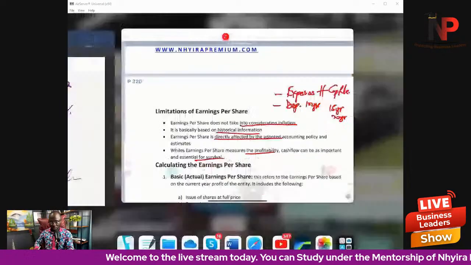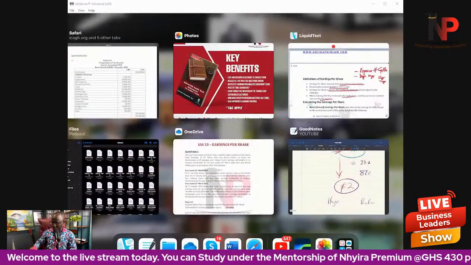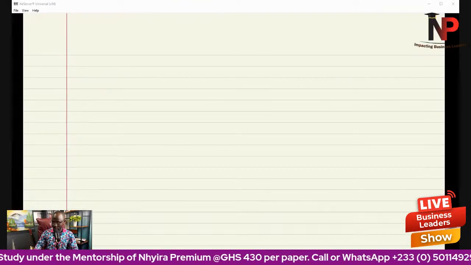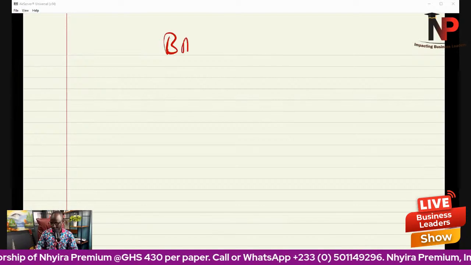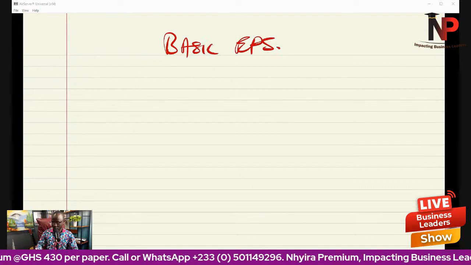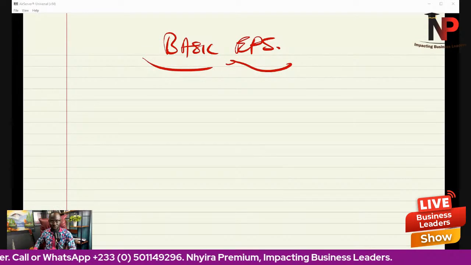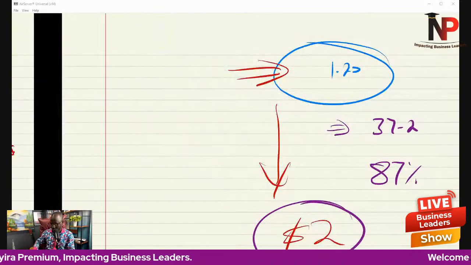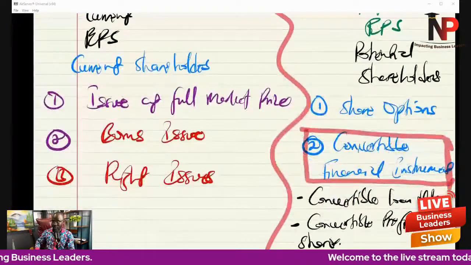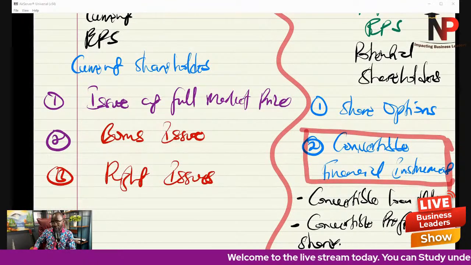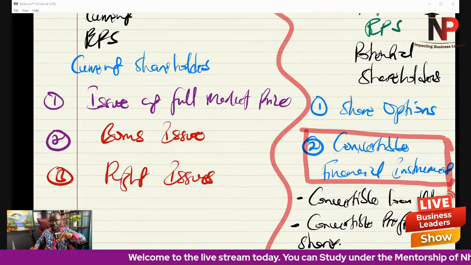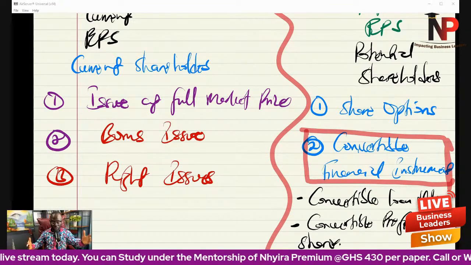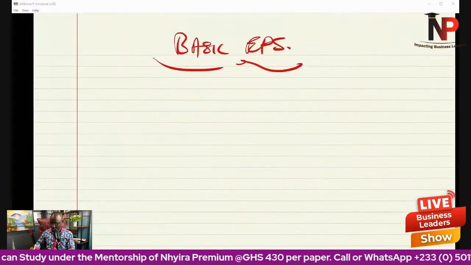Now that we've spoken about these issues, let's take them one after the other and share our thoughts on them, starting with the basic earnings per share. Remember, under basic earnings per share, there are three scenarios we have to pay attention to: the issue at full market price, bonus issue, and rights issue.